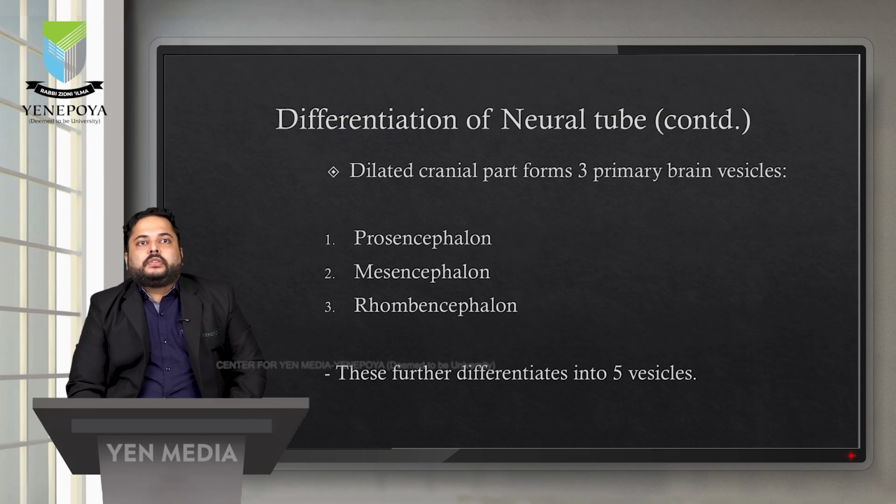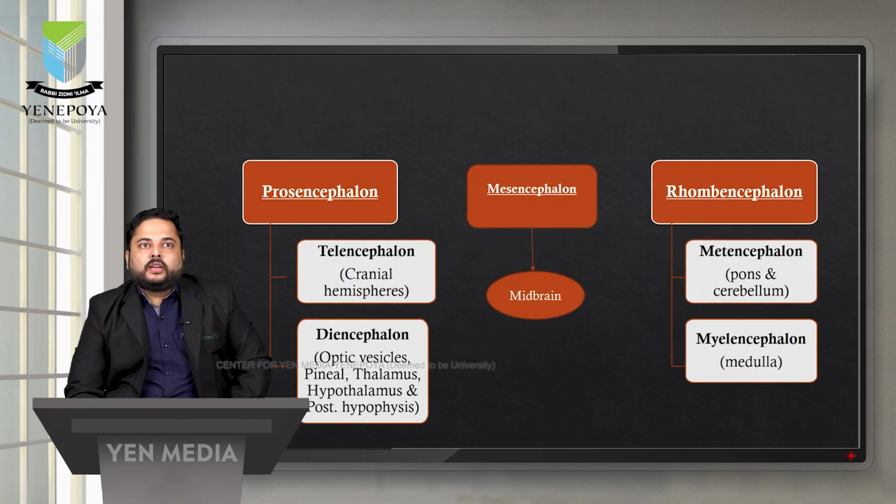As we can see, the cranial part differentiates into 3 primary brain vesicles. The first is prosencephalon, the second is mesencephalon, and the third is rhombencephalon. These 3 are further differentiated into 5 vesicles. Prosencephalon gives rise to 2 more vesicles, and rhombencephalon also gives 2 more brain vesicles.